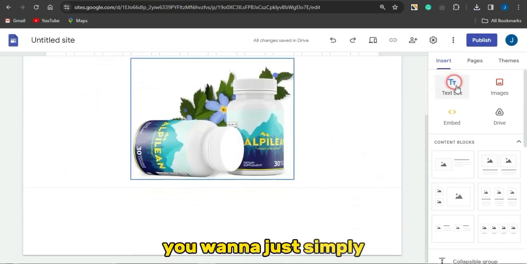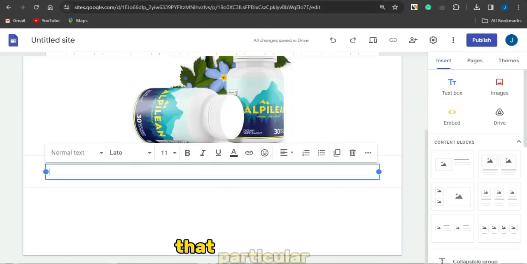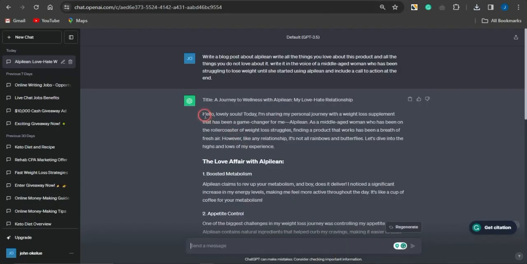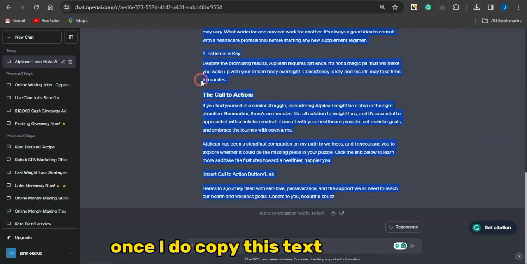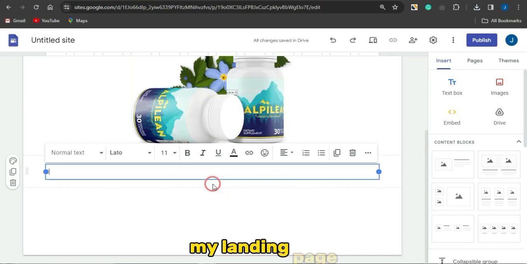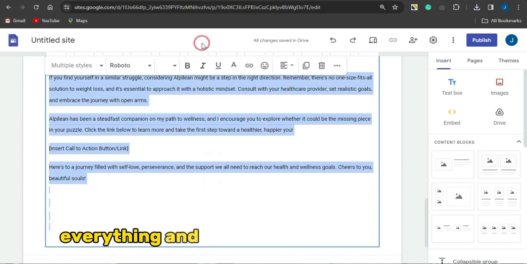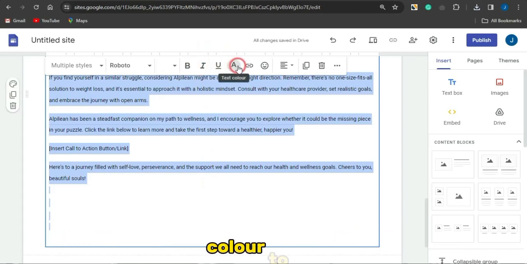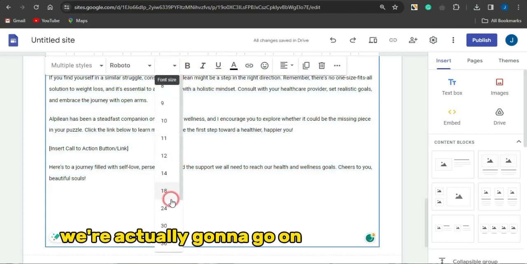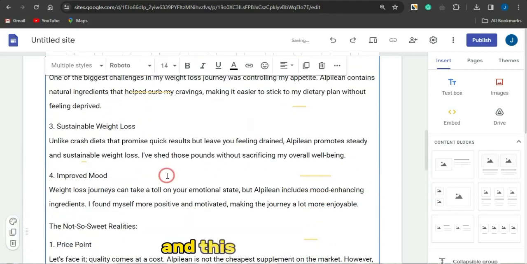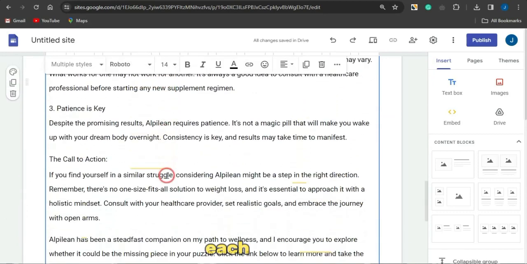Next, you want to just simply add in a text box also, and in this text box, that's where you're going to paste in that particular text which was generated right here with the help of ChatGPT. So I'm just going to copy this. Once I copy this text, I'm going to head back to my landing page and paste that in right here, and you may need to highlight everything and change the font color to black to make that look quite better. I'm going to increase the size to, let me say, 14, and this looks better.